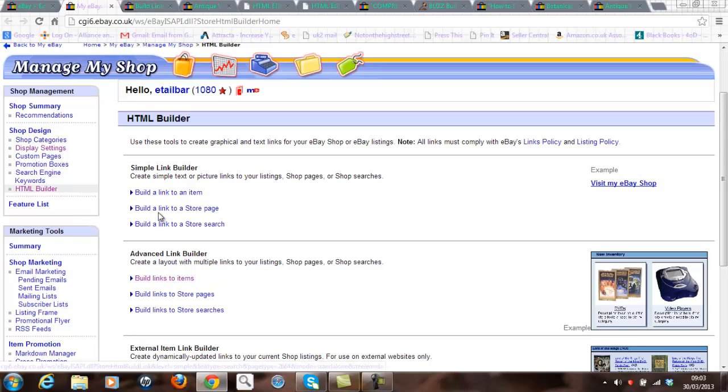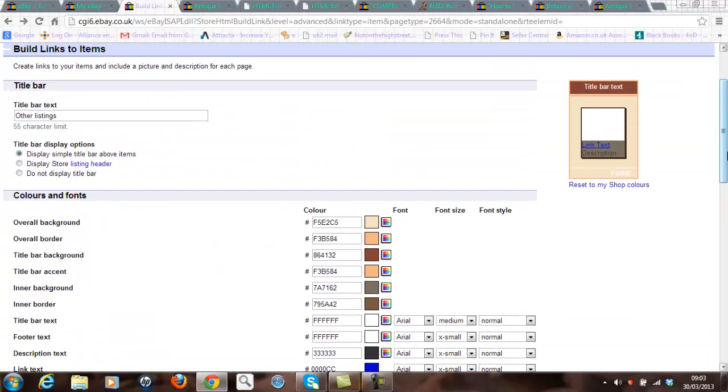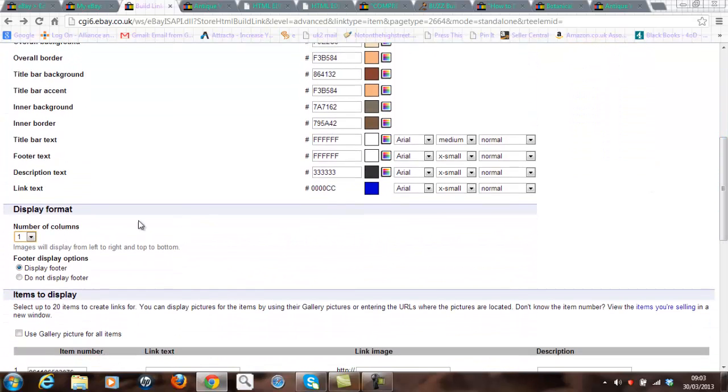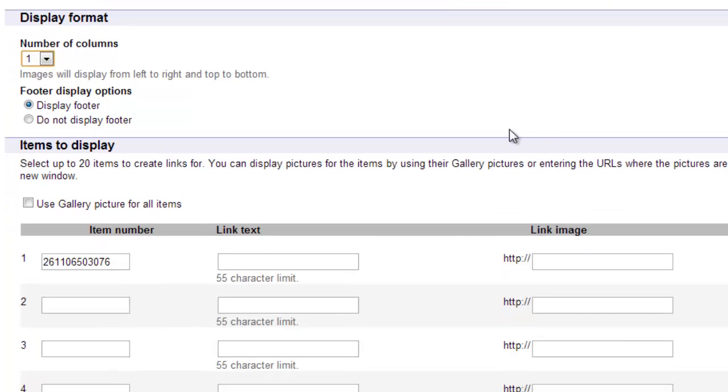So if I click here, I'll show you what pops up. I get this menu where I can just fill in the fields, and depending on how many products or items I wish to promote, I would then go 1, 2, 3. In the example I had 4, but for the purpose of this example, I'm just going to click on 1, and then I'm going to find the item number.